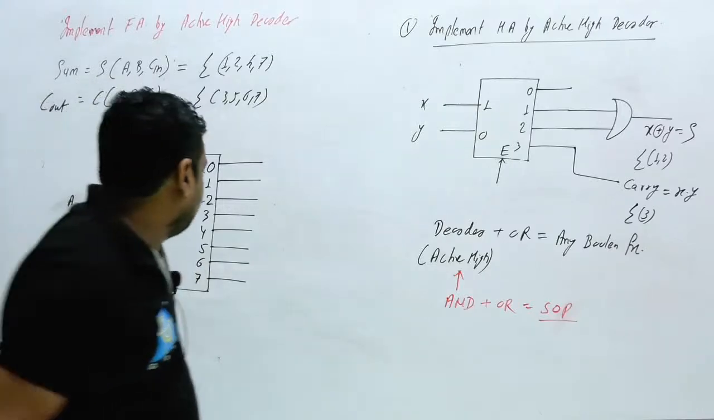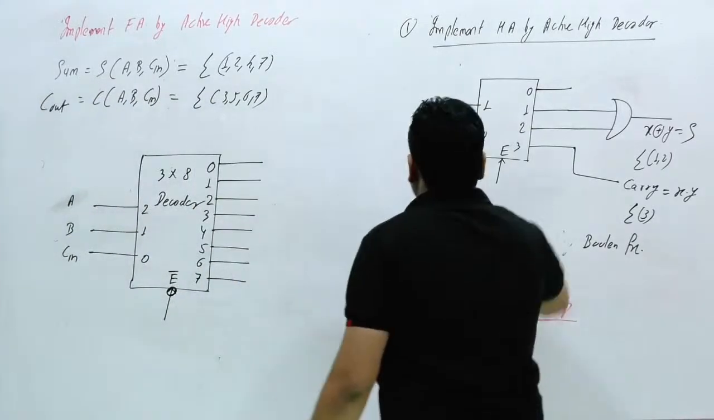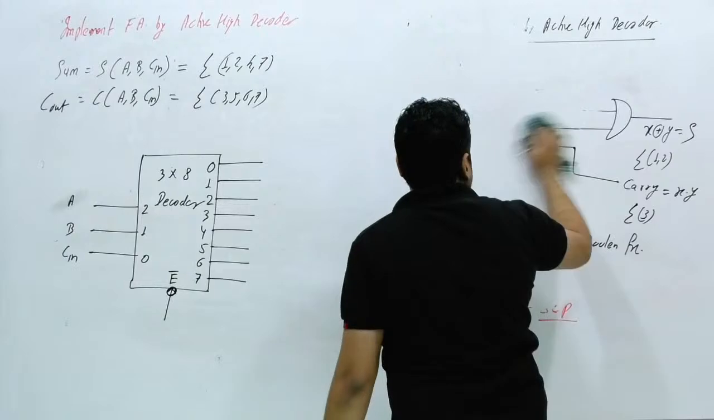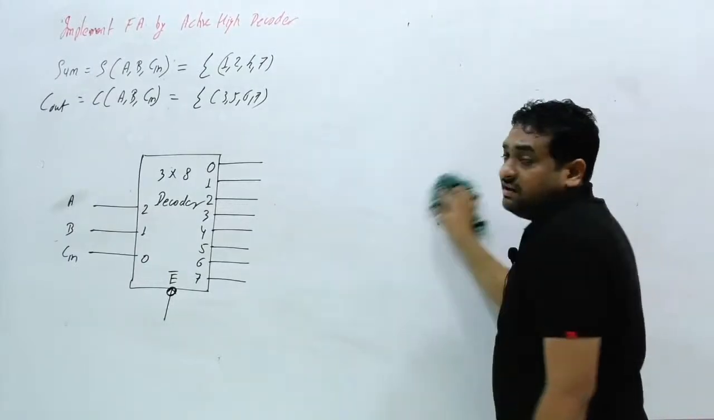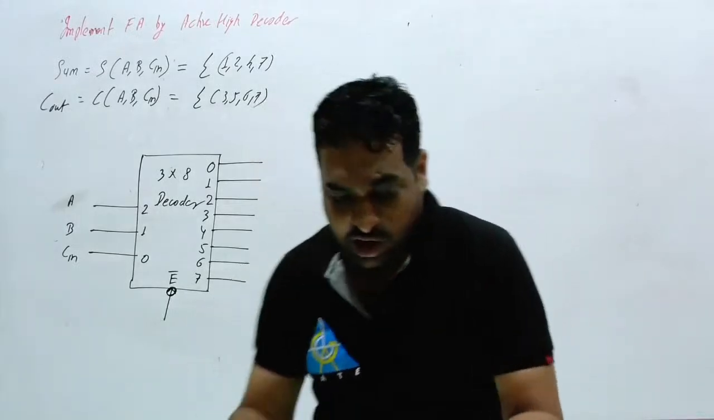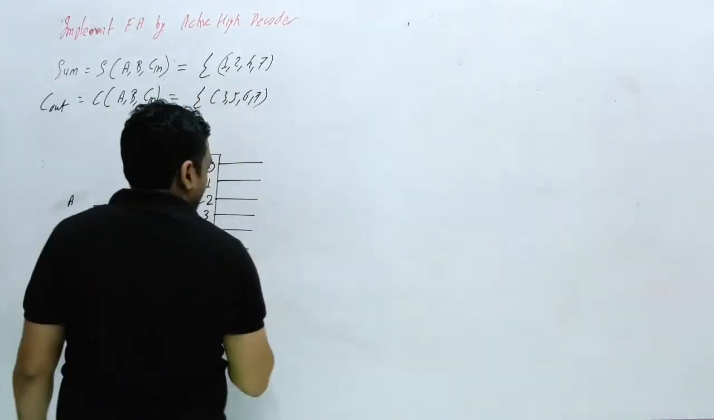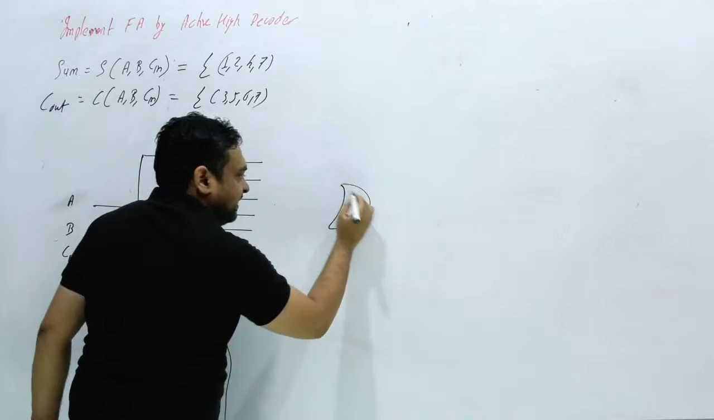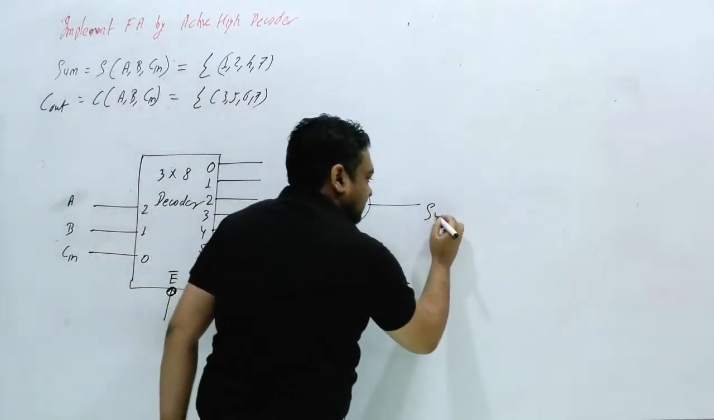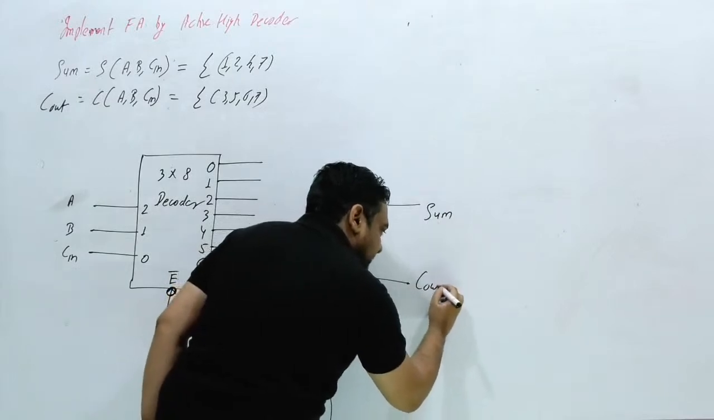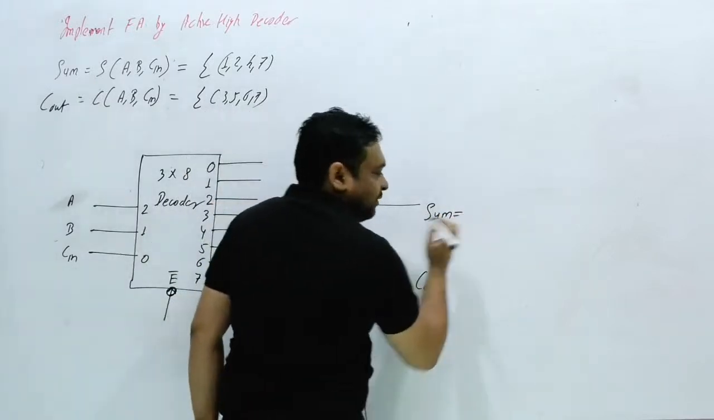Clear? Now you have to implement two boolean functions. Then how many OR gates are required? Two OR gates are required. So this is the first OR gate and this is the second OR gate, and this is nothing but sum and this is nothing but C out. What function is required here?